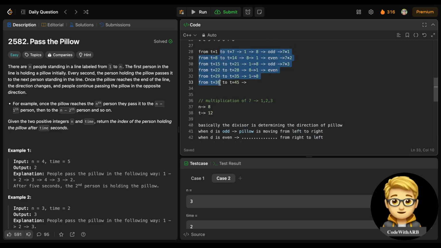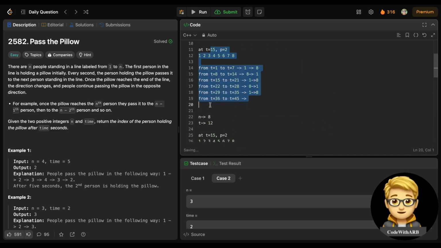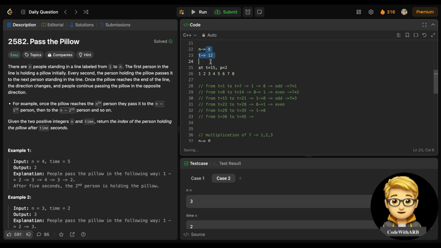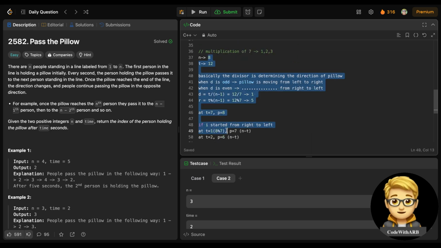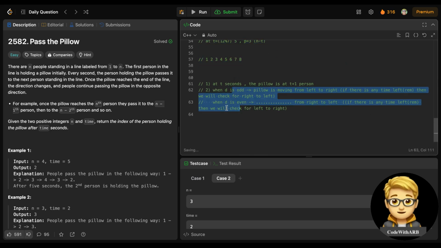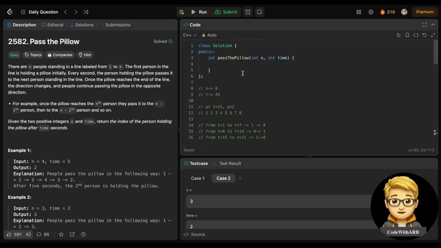So let's try to implement this, you will understand it better. This is an easy problem, but if you observe the pattern, you will face this type of question many times, and you will use checking divisibility many times. So let's implement it. We need to compute a divisor, which will be time divided by n minus 1. You know why n minus 1, right? And also we need to take a remainder, which will be time modulus n minus 1.